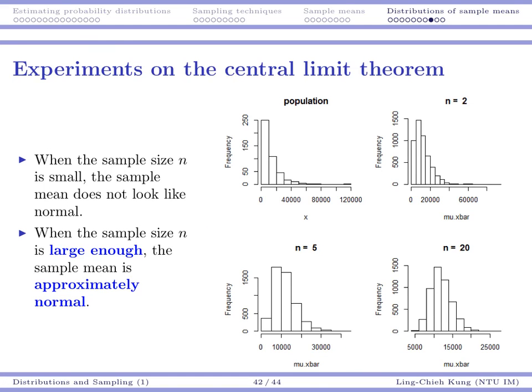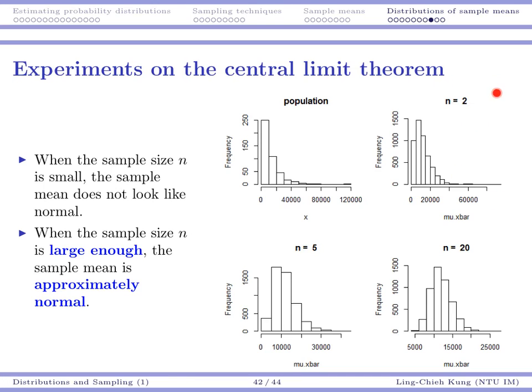So here we have the population distribution, and for each study, we take a specific value of n and do 5,000 experiments. Each time, we sample n values from the population, calculate the sample mean and draw it.